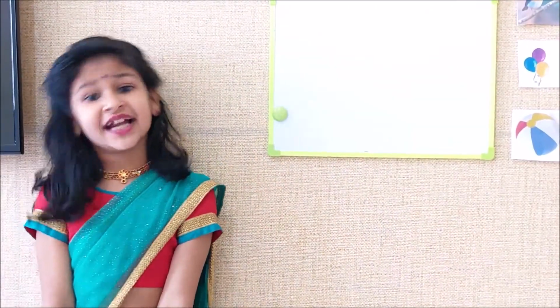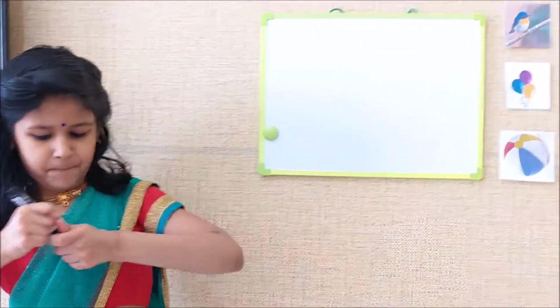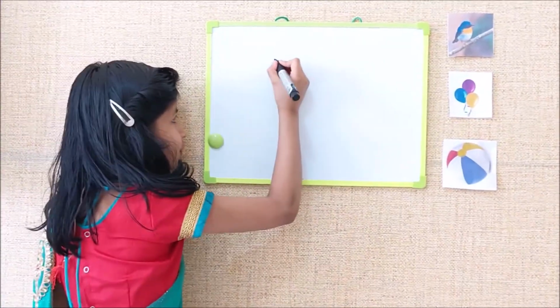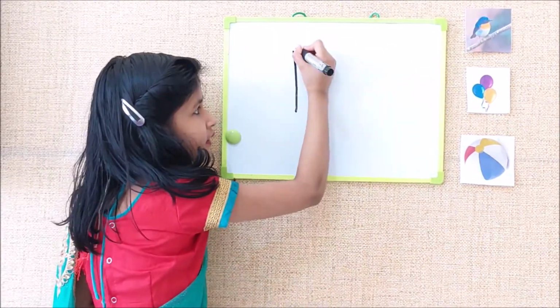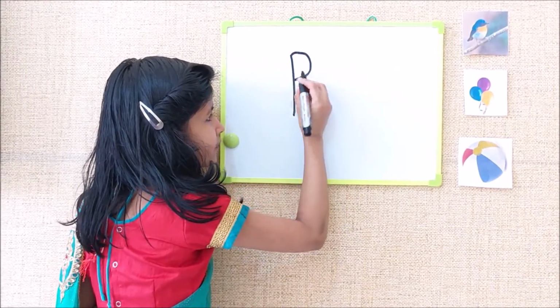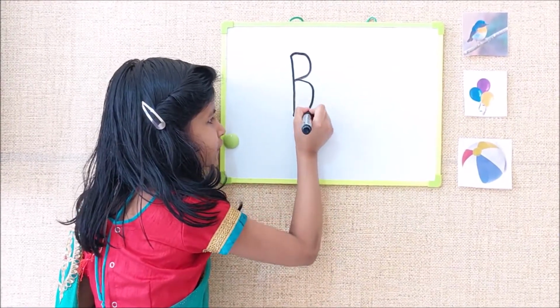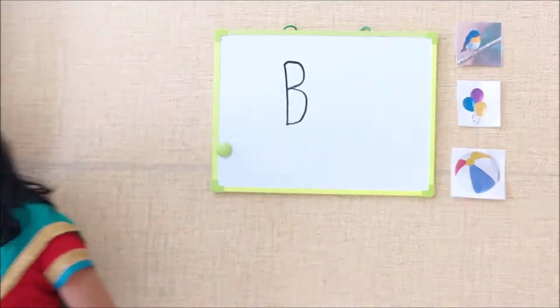Today I am going to teach you letter B. First I am going to teach you capital letter B. First you must write a standing line, then a closed curve, then one more closed curve. Shall I show it again? Yes.